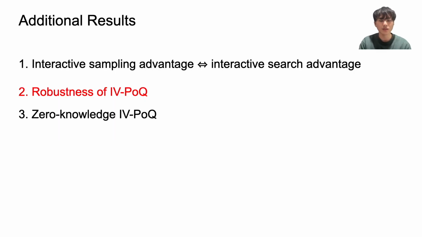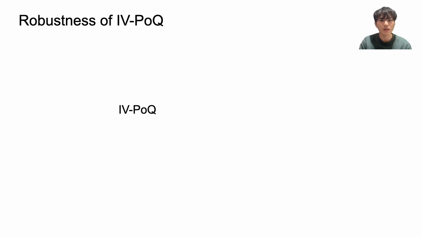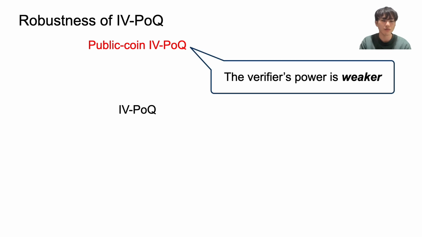Next, I explain the result about the robustness of IBPOQ. We introduce two variants of IBPOQ. The first one is public coin IBPOQ. As I explain later, in this protocol, the computational power of the verifier is weaker than the standard IBPOQ. So public coin IBPOQ implies standard IBPOQ trivially. The second variant is quantum verifier IBPOQ.